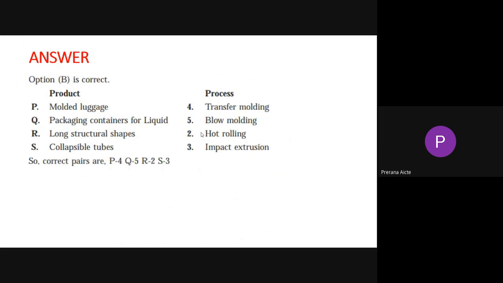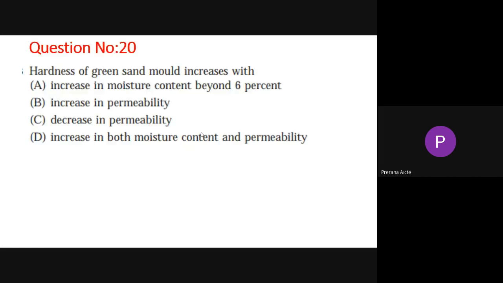Now here molded luggage means transfer molding. Suppose you want to transfer, then that molded luggage will be there. Packaging containers for liquid, that is called blow molding. On that blow molding only you package the container. If you are blowing exactly the shape of the container, you get that blow molding. Long structural shapes, that is hard rolling. And collapsible tubes, impact extrusion. Suppose you are going to make that product collapse, then that is called impact extrusion.